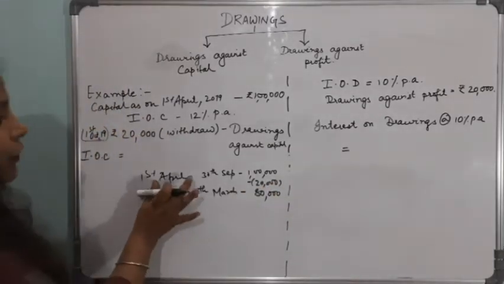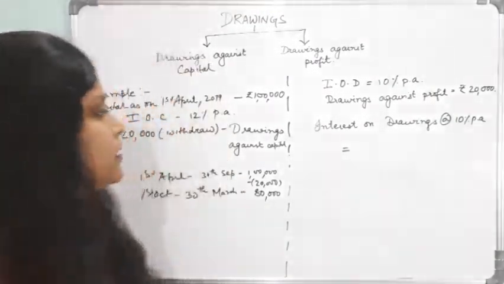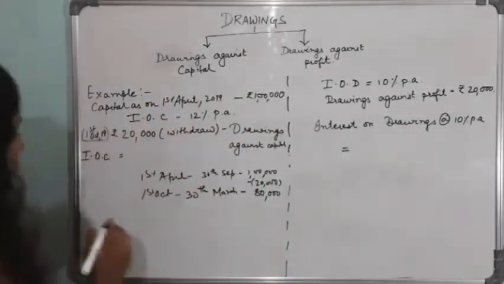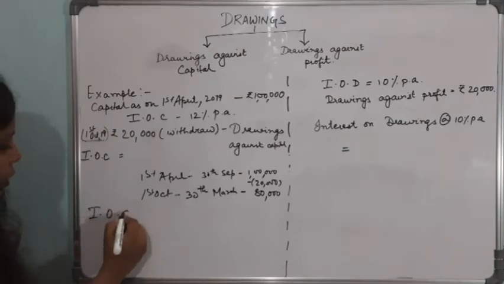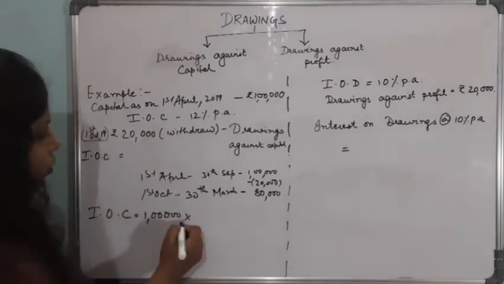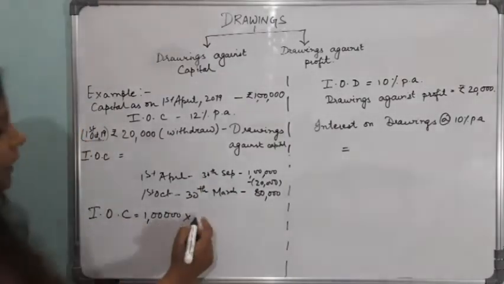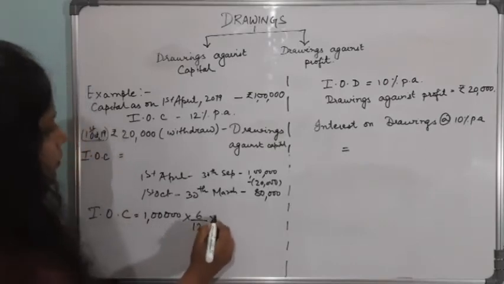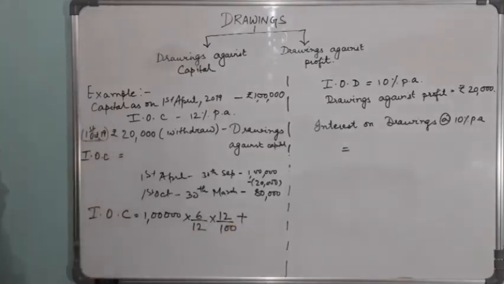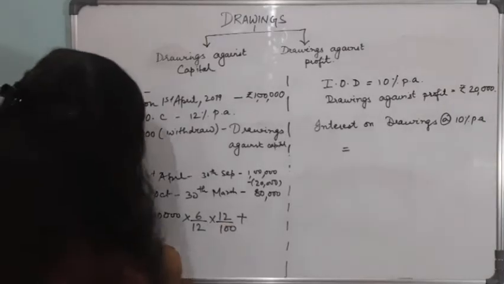When there is a drawings against capital, then you have to calculate interest on capital. So let's calculate it. From 1st April to September, that is 6 months, interest on capital will be calculated for 6 months, and the rate is given as 12%. And again, for 6 months from October to March, what will be the capital?